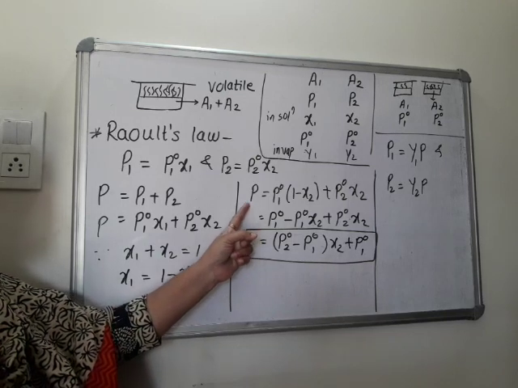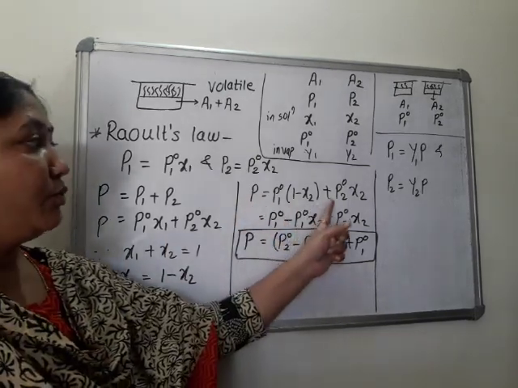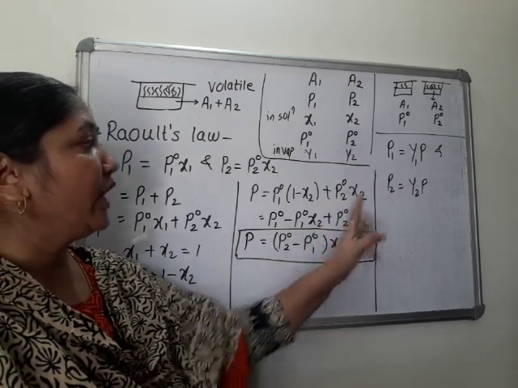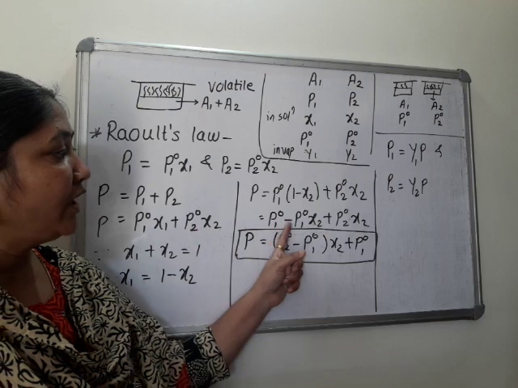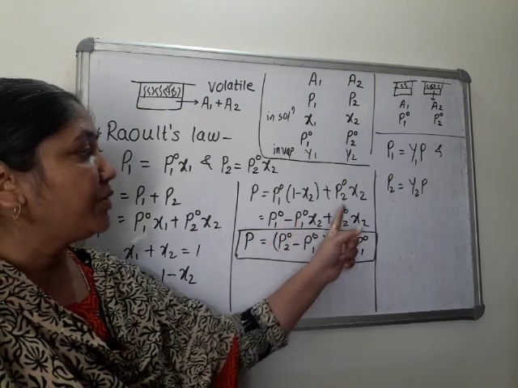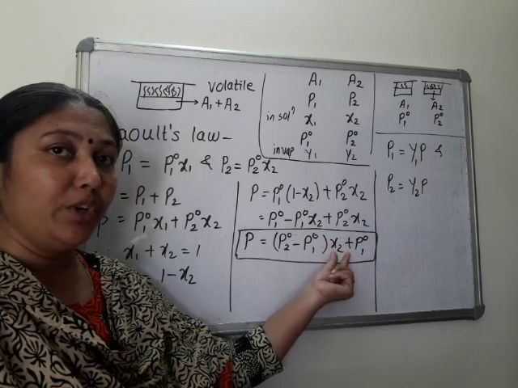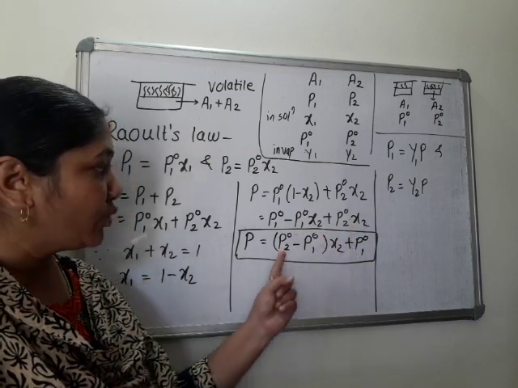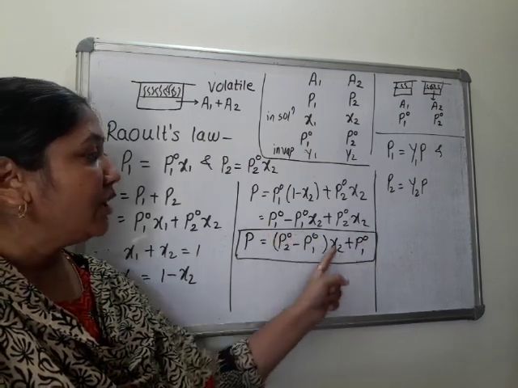So we get P is equal to P01 into (1 minus x2) plus P02 x2. Open the bracket, multiplied by P01: P01 minus P01 x2 plus P02 x2. x2 is common, so x2 is taken common. So equation becomes (P02 minus P01) into x2 plus P01.